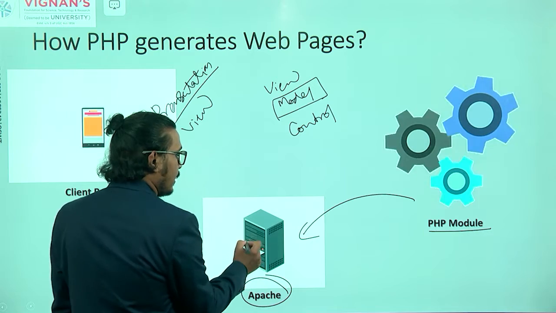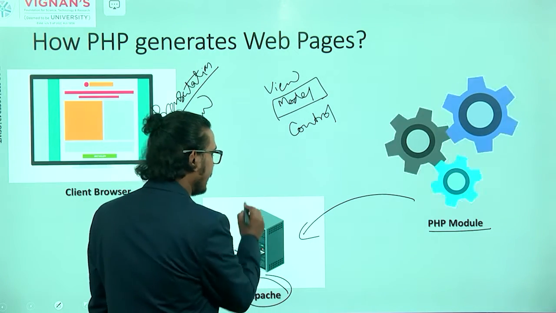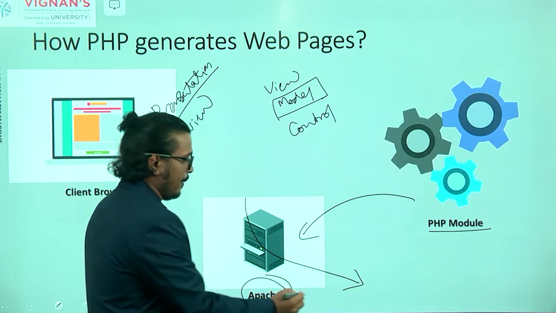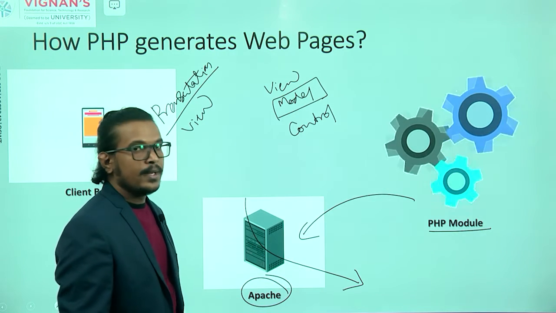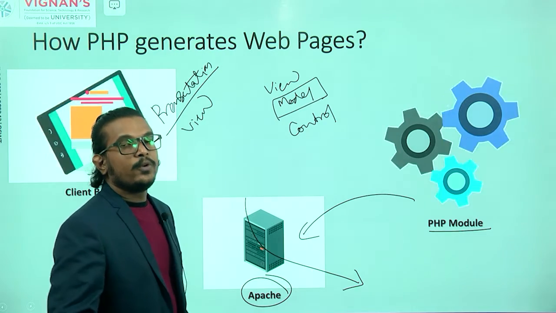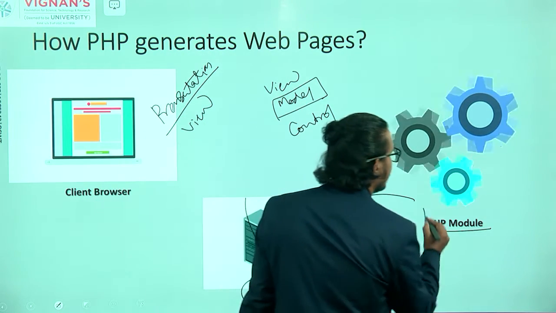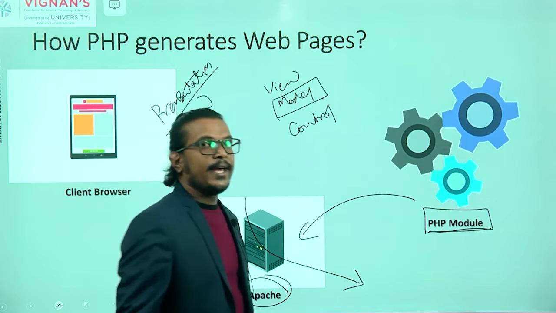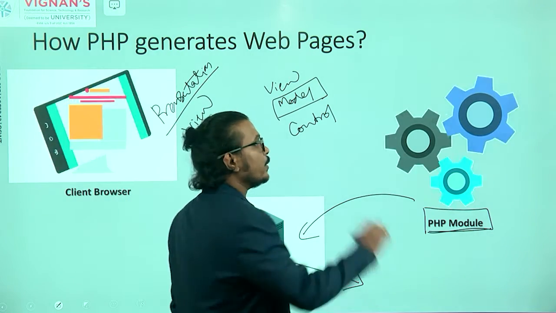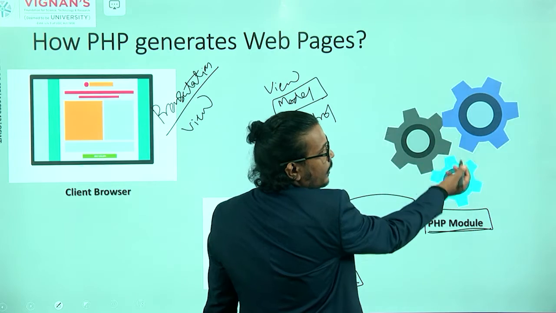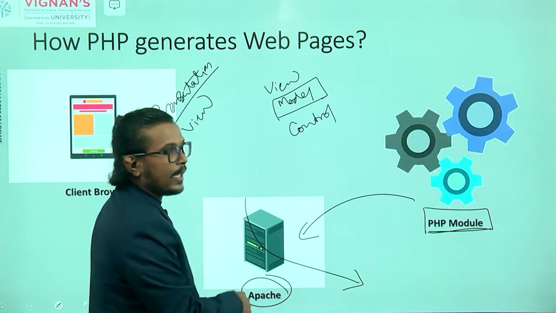And also, if you want to communicate with the database, we communicate through this particular Apache server only. Okay, we are communicating to the database through this Apache server only. It means where your controllers are available, in this particular PHP module. Clear? So your PHP page will come through your web server, or your Apache server.